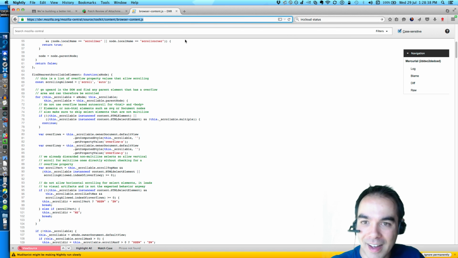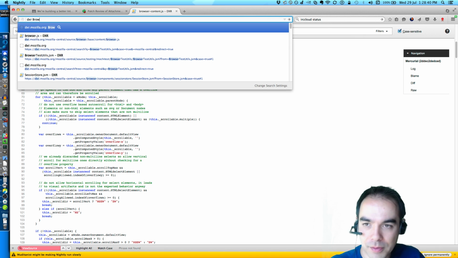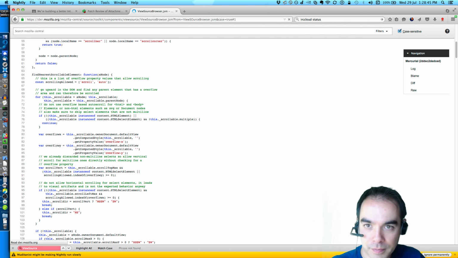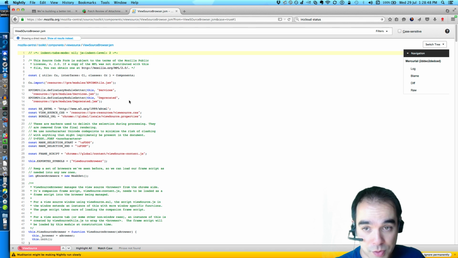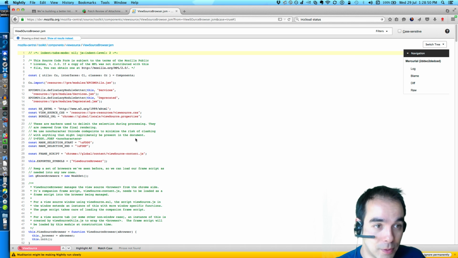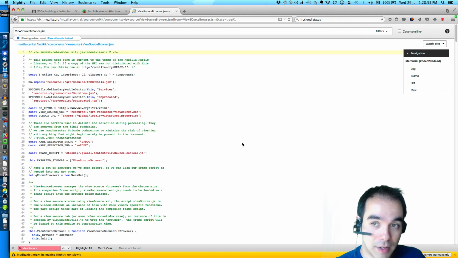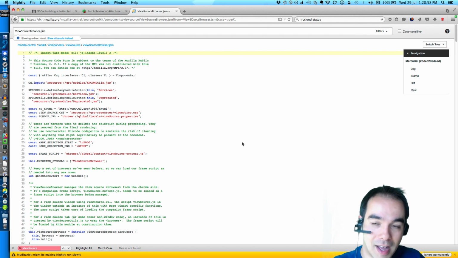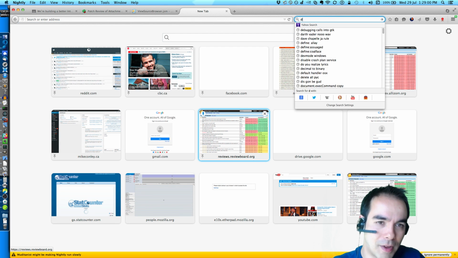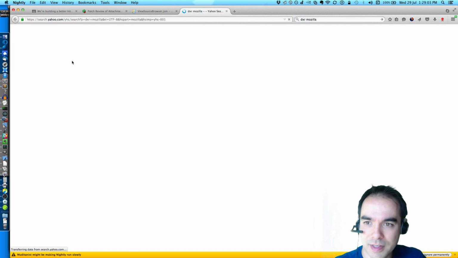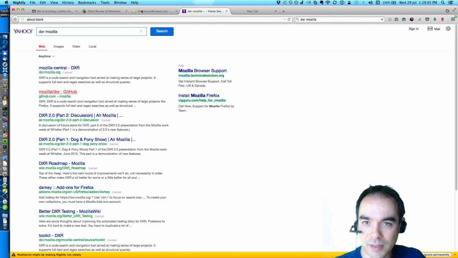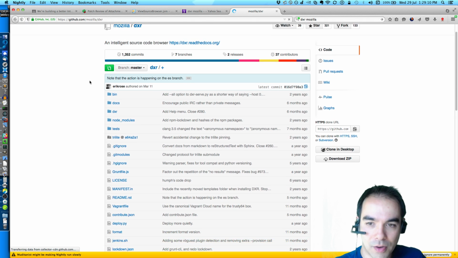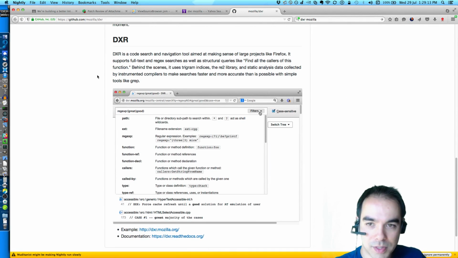What a waste. Okay, browser. No, it was view source browser. I am in love with this tool, by the way. DXR. If you've never used DXR before, it's really, really great for checking our source code. It's also open source, so check it out. I'll find the source code somewhere. DXR, Mozilla. Here, it's on GitHub. Use it for your team. Get some DXR going. Eric Rose is the man. He knows what he's doing.